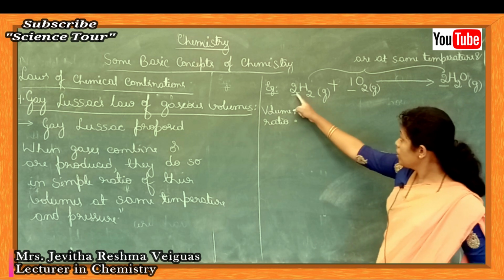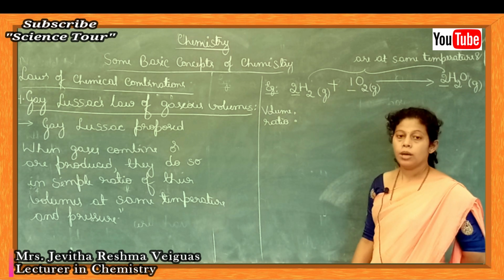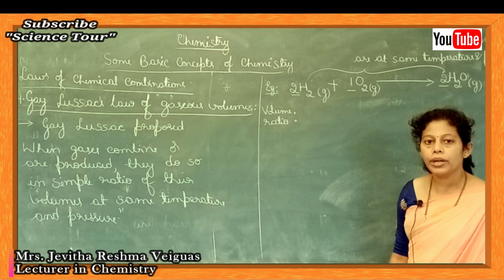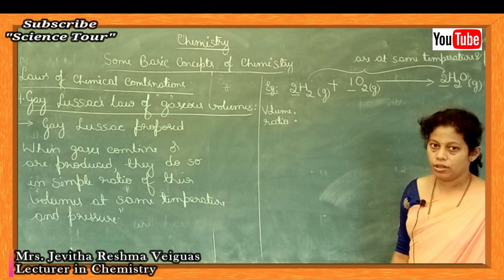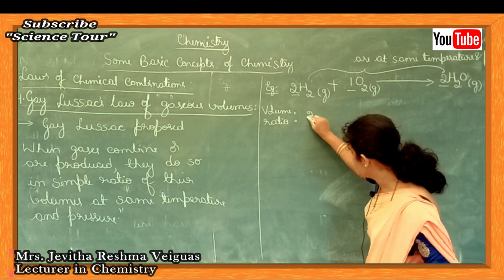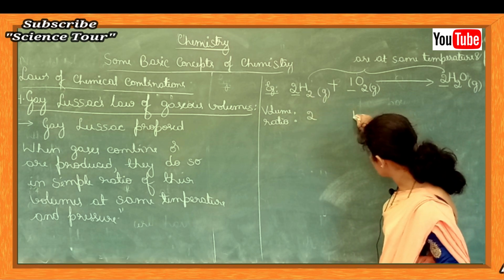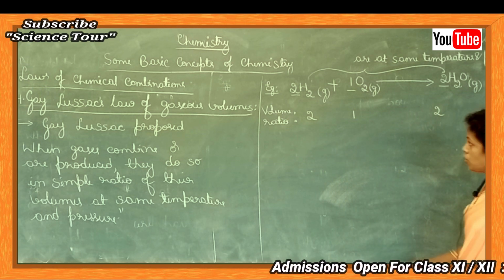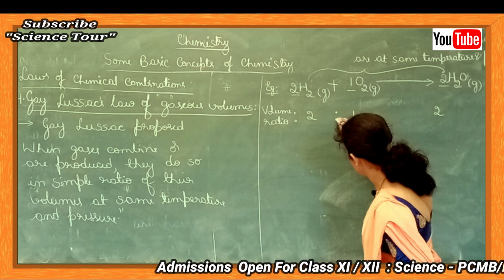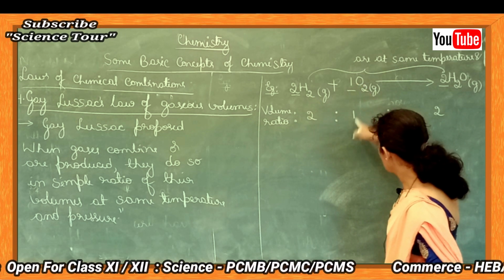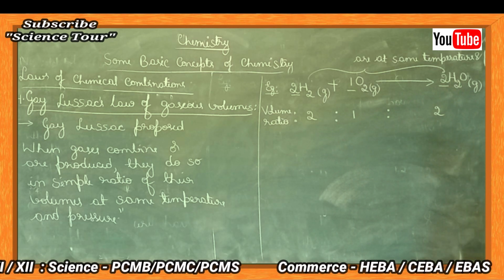So here the numbers which are written before the formula, it is called stoichiometric coefficient. Coefficient for the hydrogen is 2. Coefficient for the oxygen is 1. Coefficient for the water is 2. So volume ratio is 2 is to 1 is to 2 for hydrogen, oxygen and water.